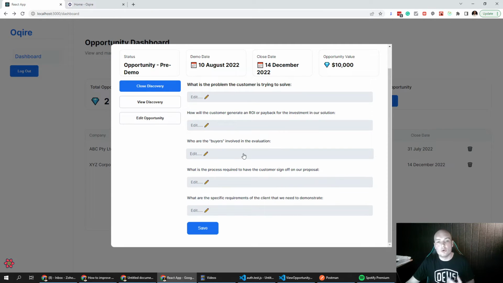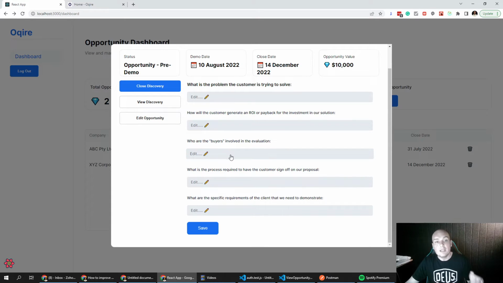Who are the buyers involved? So we know that the head of marketing is involved and that the CMO has sign off, but it's important during a discovery process that we actually uncover who else may have influence in this deal. In this instance, it may be IT. Now, they might not necessarily approve, hey, what marketing automation suite is best, but they could be blockers.